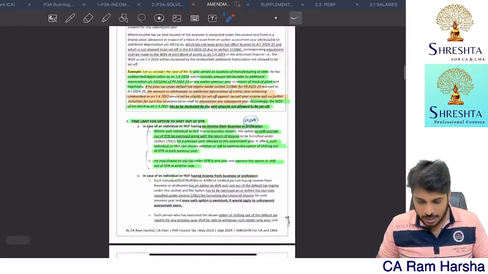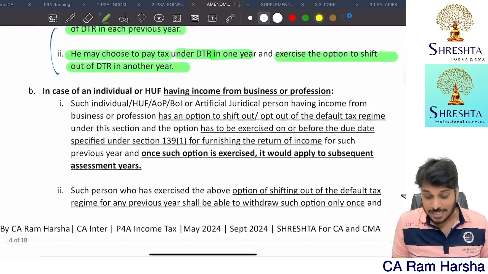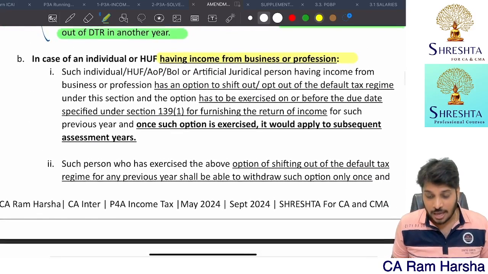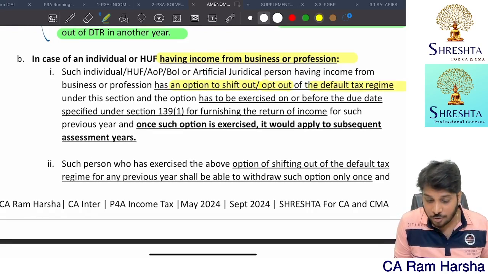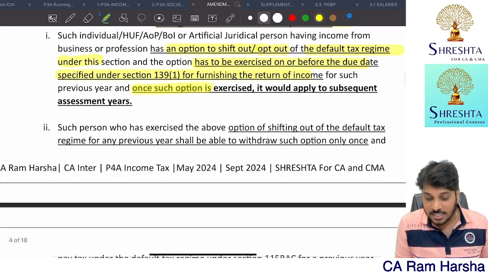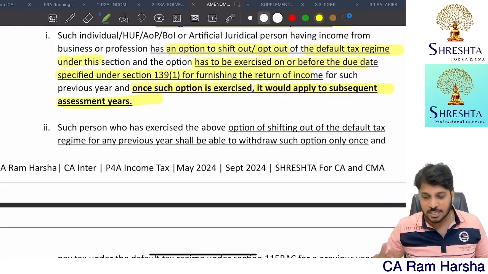So now, if the SSC does not have PGBP income, every year you can choose. Suppose the SSC has business or profession income, you have an option to shift out. You have an option to opt out of the default tax regime. You have to exercise it on or before the due date for filing the IT return. Once such option is exercised, it will apply for all the subsequent years.